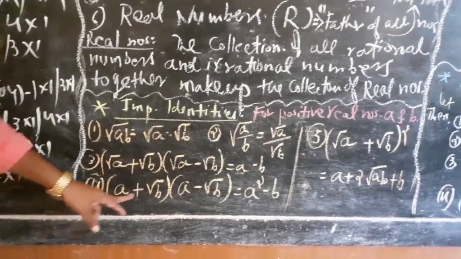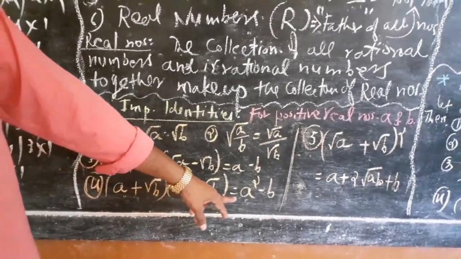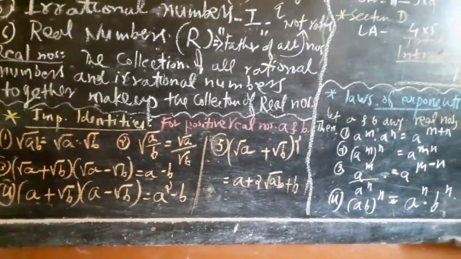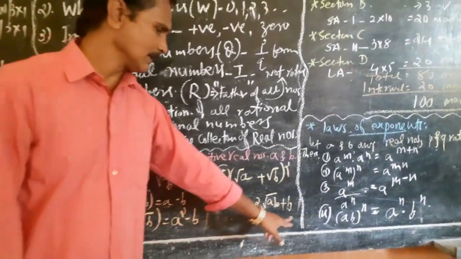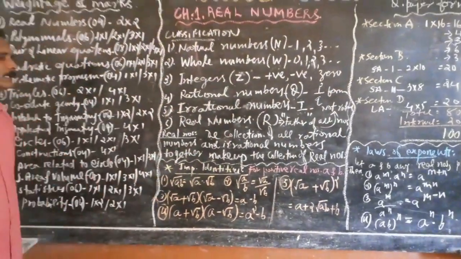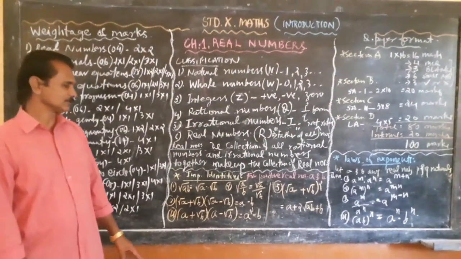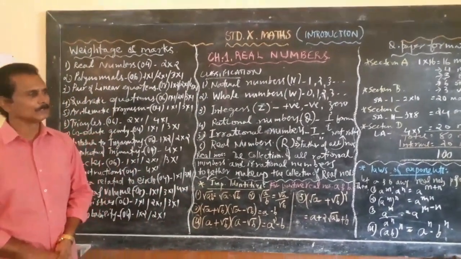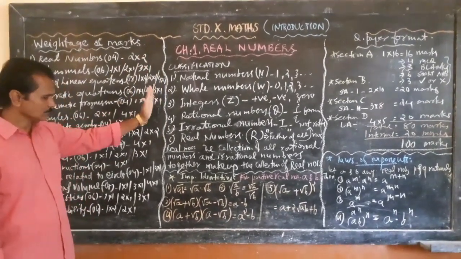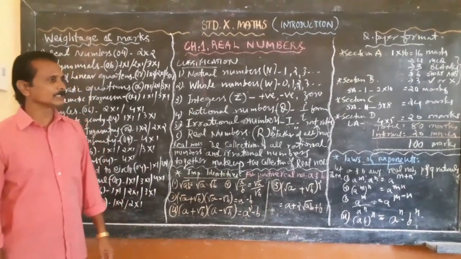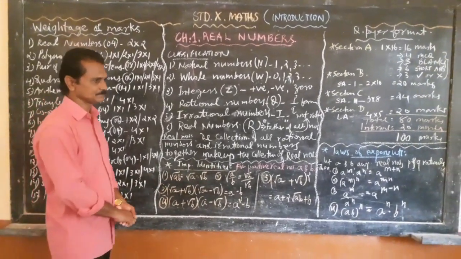Fourth one, a plus root b into a minus root b equals a squared minus b squared. Fifth one is root a plus root b the whole squared equals a plus 2 root ab plus b. So these are all the important identities for the real numbers. After writing this classification of numbers, we can write all these important identities.